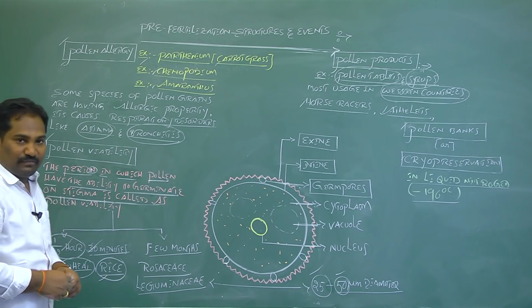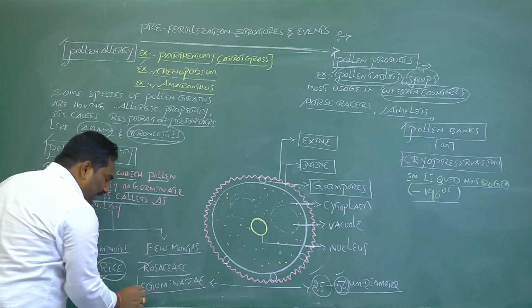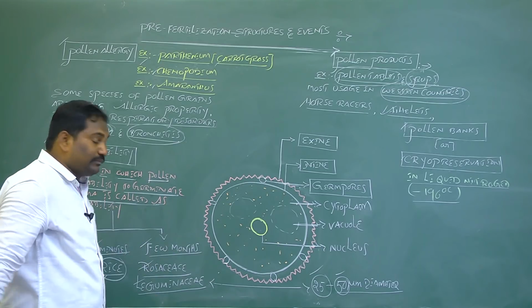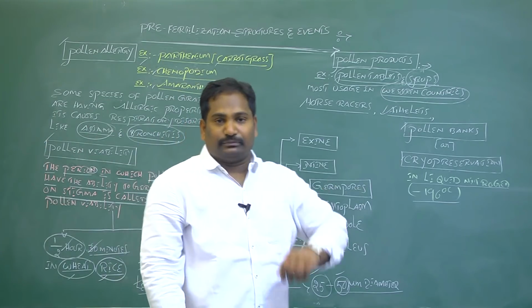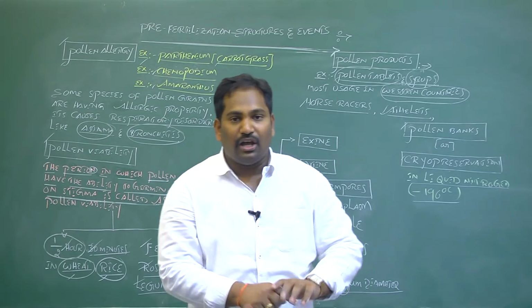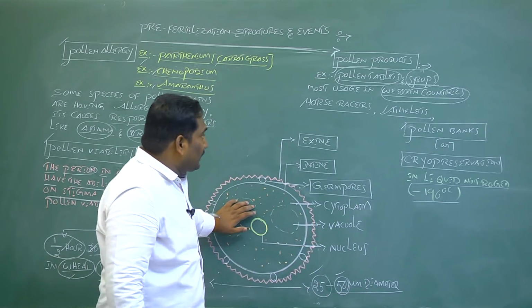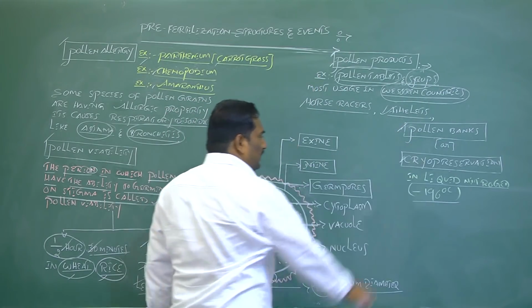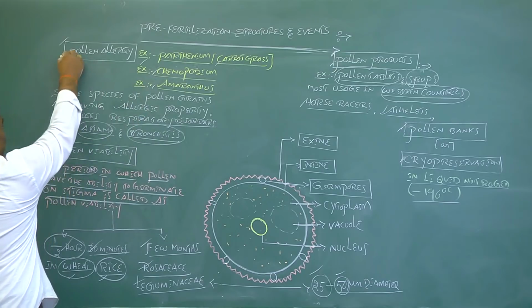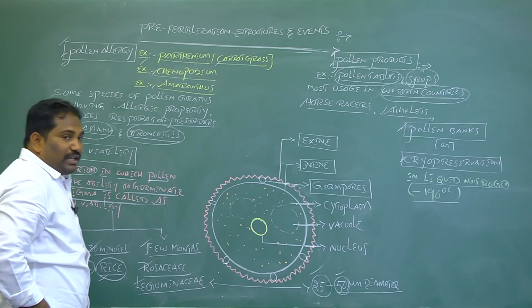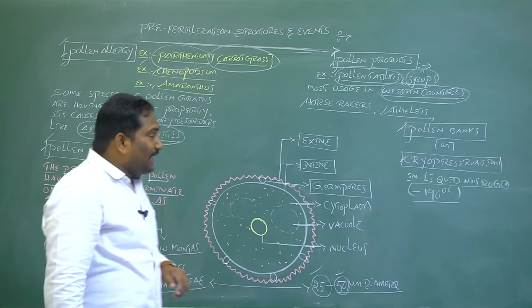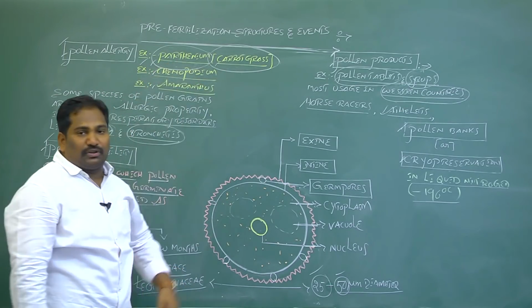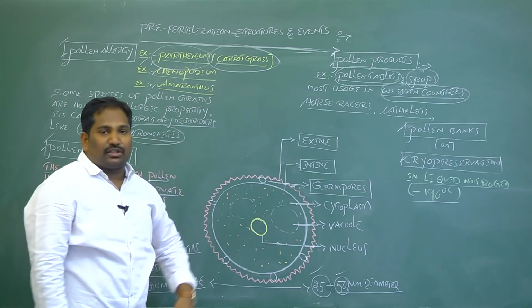Whereas in Rosaceae and Leguminosae plant species, the viability of pollen grains is a few hours. These are the different properties of pollen grains: pollen products, pollen banks or cryopreservation, pollen allergy, and pollen viability. One very important characteristic feature is that one of the plant species, Parthenium, commonly called carrot grass.